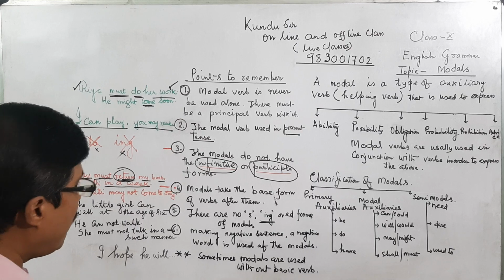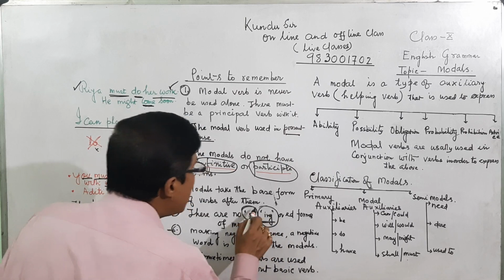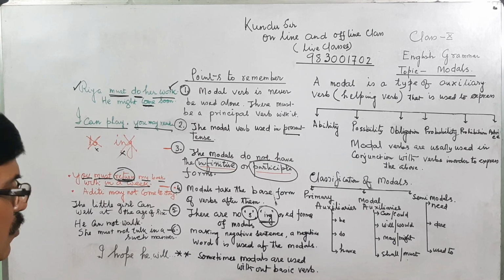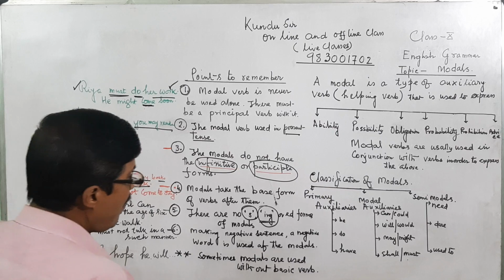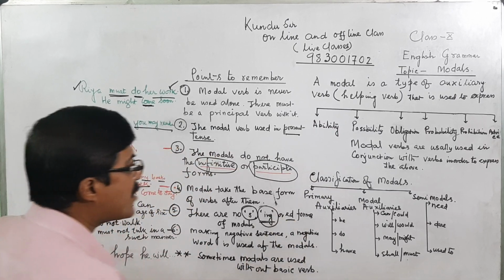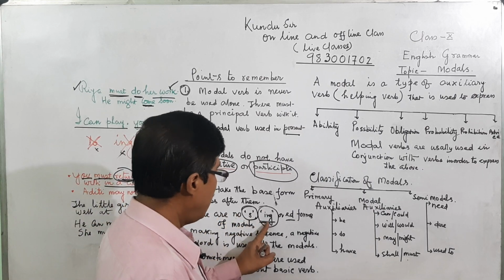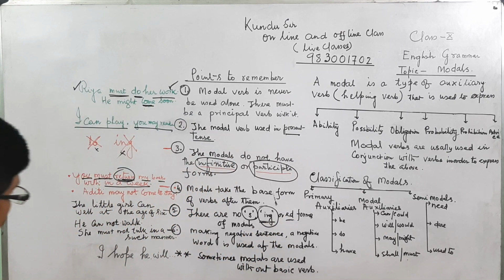That means participle use is restricted when you are using the modal verb or auxiliary verb. When we are using the auxiliary verb or helping verb, participle is not allowed, s is not allowed. He or she must go, she goes, he goes. That means for third person s or es, but she must go, not must goes. She must play, not plays. That means s or es is not allowed, and also the PP form, past participle form. So s, ing, participle form, and PP form are not allowed with the modals.